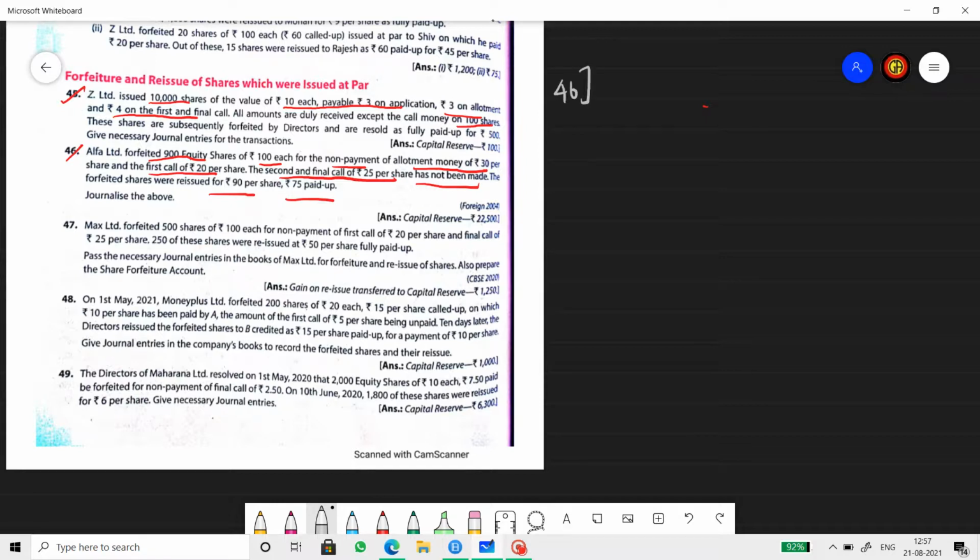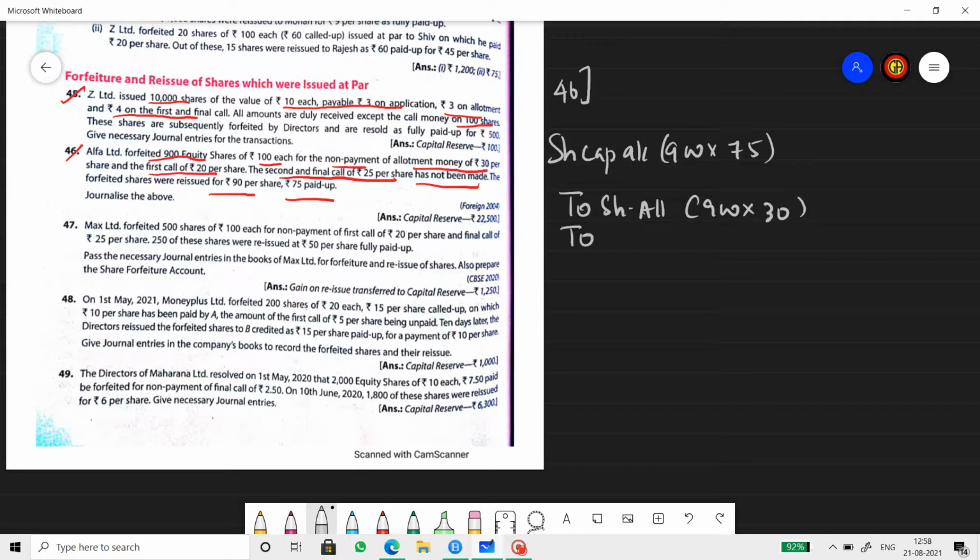The number of shares forfeited here is 900 and called up value at the time of forfeiture is just 75 rupees because the second and final call of 25 was not made. So share capital account debited by 900 into 75, to share allotment 900 into 30,